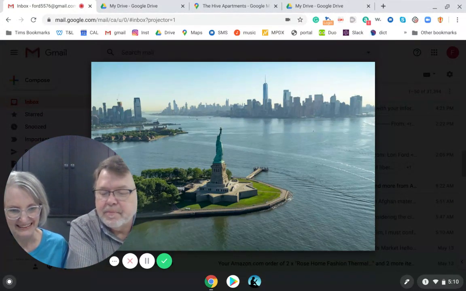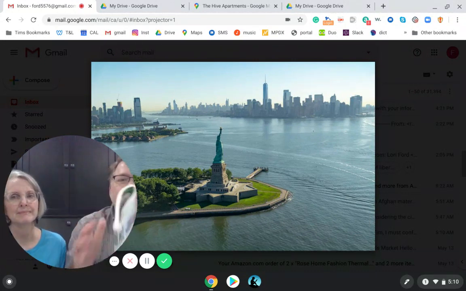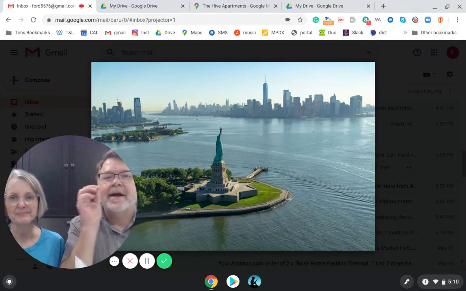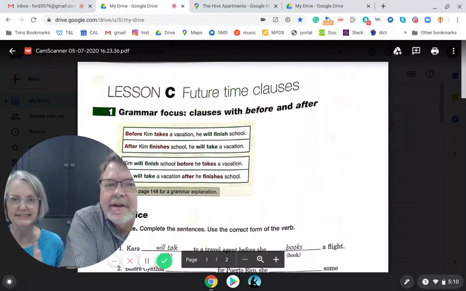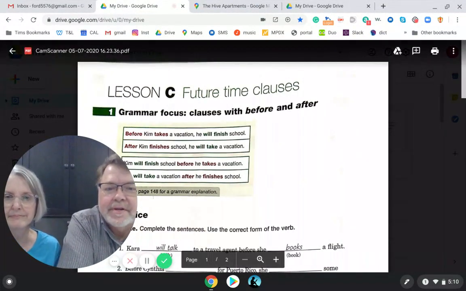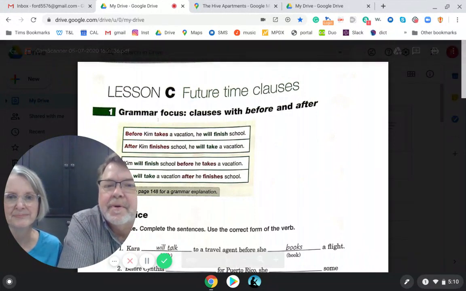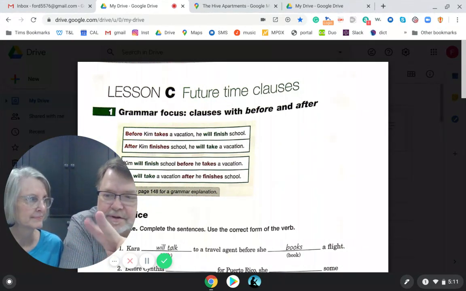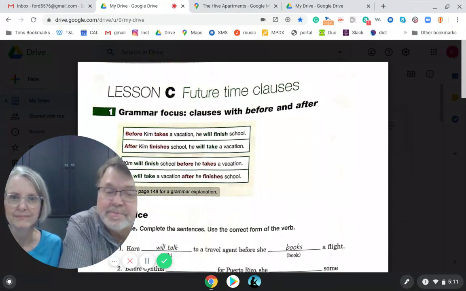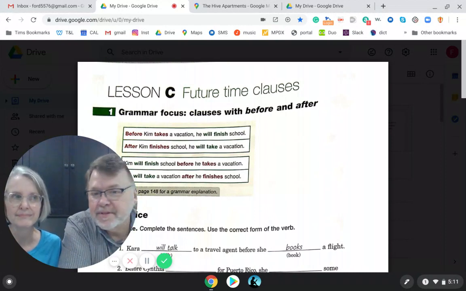So if you remember on this page, I have it here. This is about the future, talking about clauses that talk about the future. So this is all things that are happening in the future. There's going to be two things it's going to refer to. One happens before the other, one happens after the other.